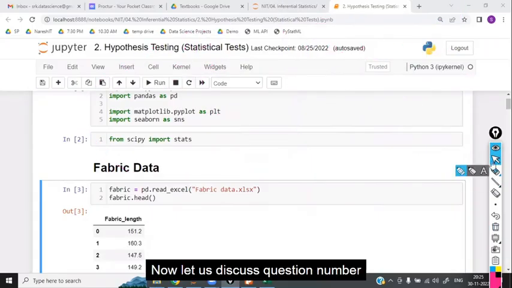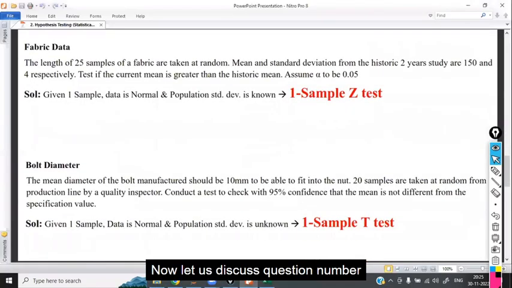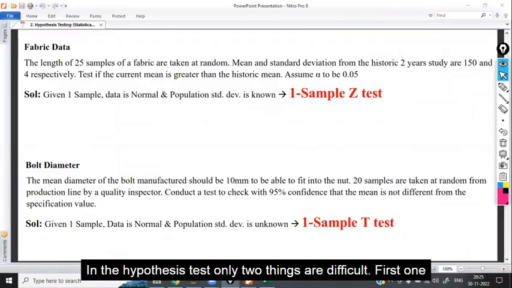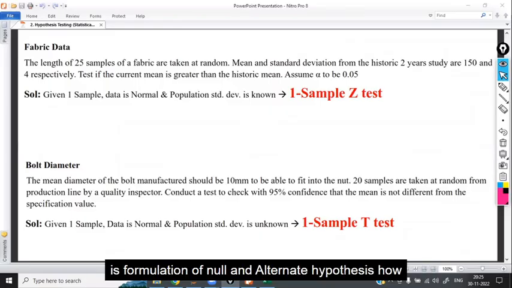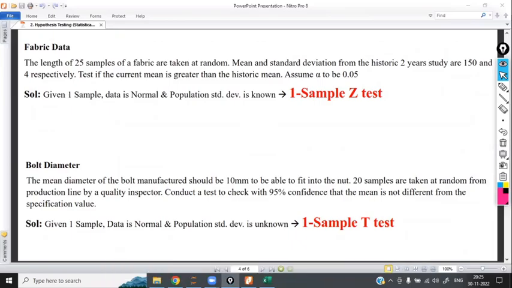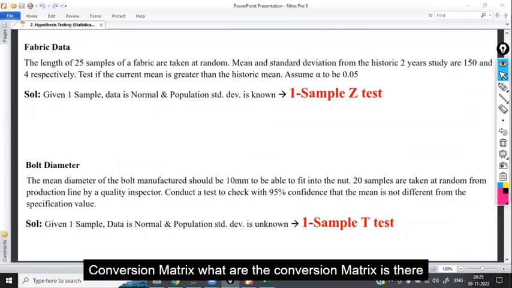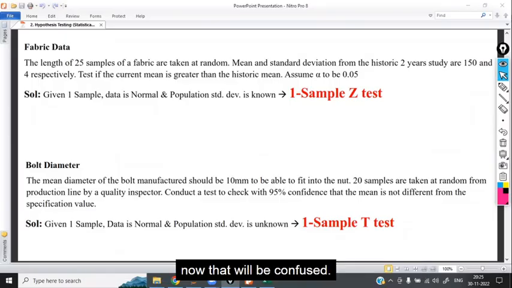Clear, guys? Now, let us discuss question number 2. From now, the remaining part will be very easy. In the hypothesis test, only 2 things are difficult. First one is formulation of the null and alternate hypothesis, how to formulate. Many people get confused on that. Second one is type 1 error and type 2 error, the confusion matrix. That is clear, miss. These all are silly, minute things. Right?